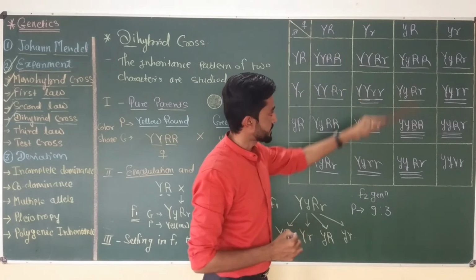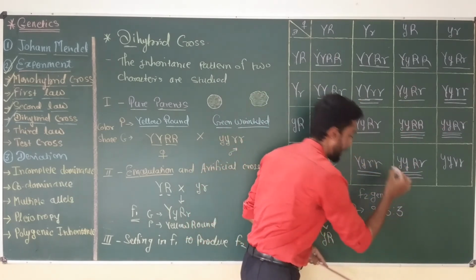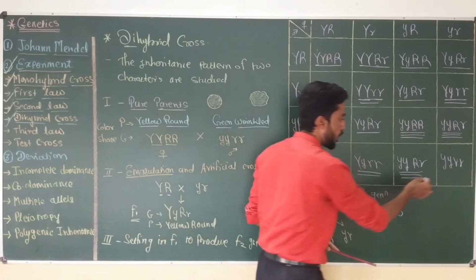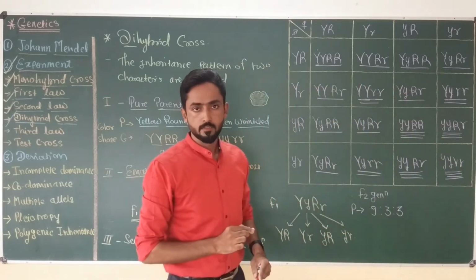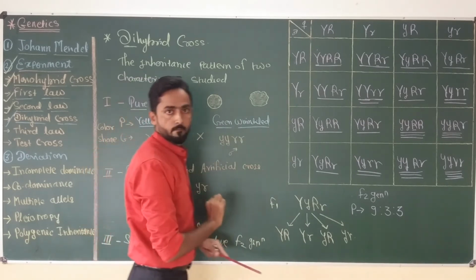So out of the 16 plants, 3 plants have green and round seeds, while the remaining 1 plant has all four small letters, so it will be a green and wrinkled seed.